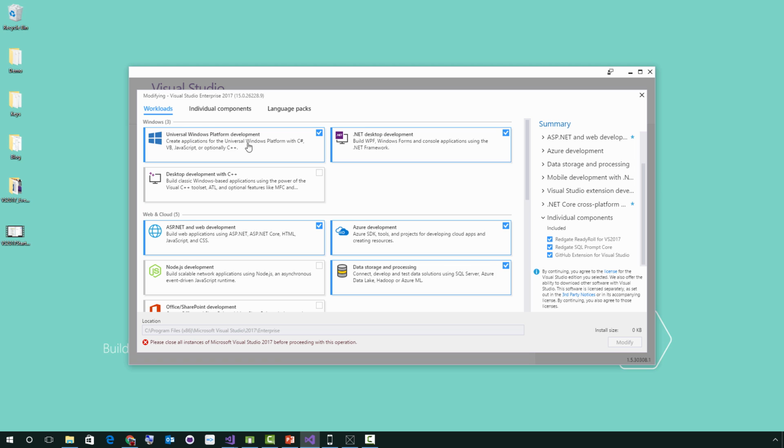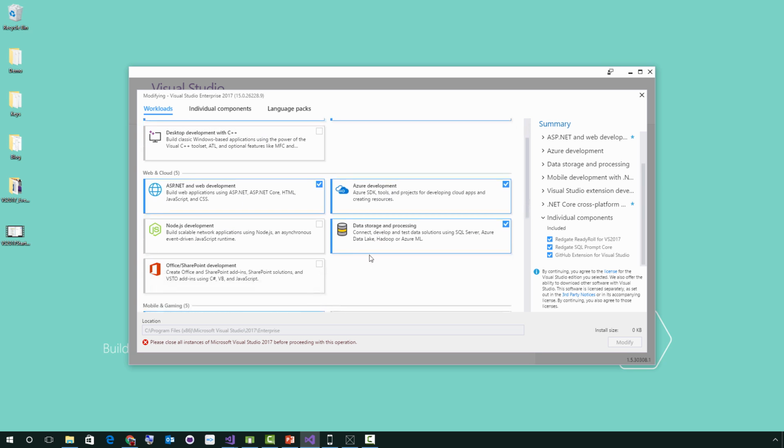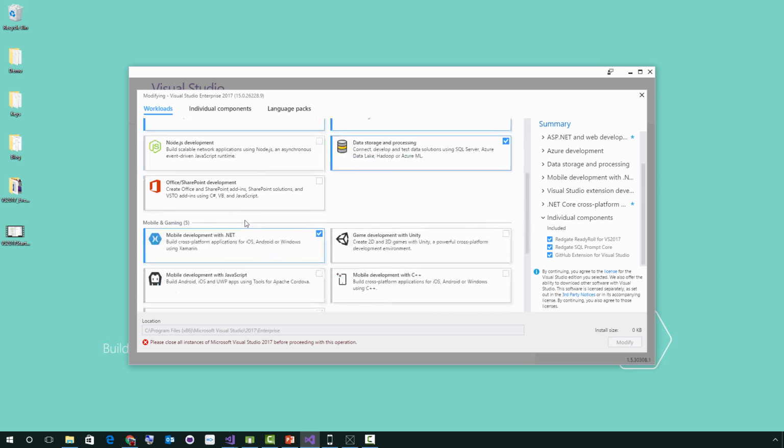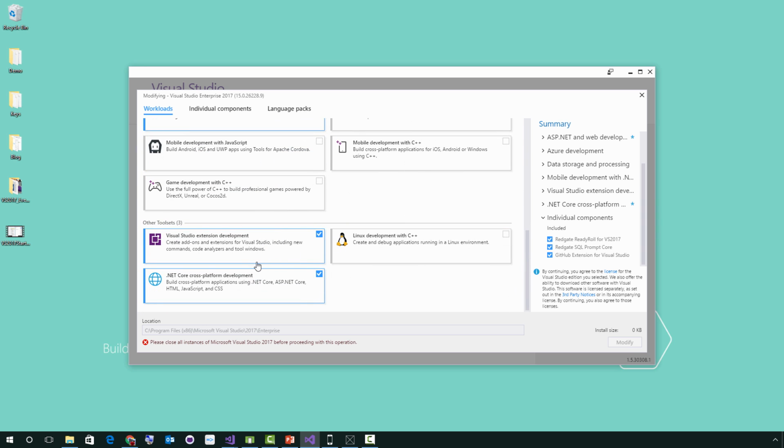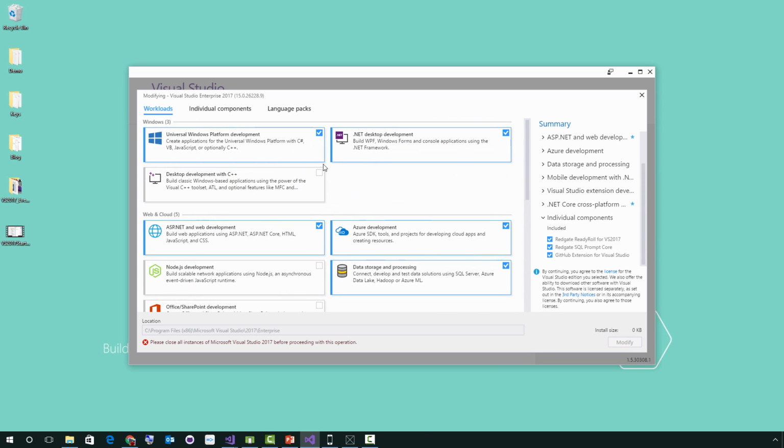have Windows development. So I've selected UWP and .NET desktop development. We also have ASP.NET, Azure, data. If you wanted to do Office or Node.js development, it's there. Right under mobile is where you're going to select mobile development with .NET. So that's all your Xamarin goodness in one place. And then on the bottom, I've also selected Visual Studio Extension deployment and .NET Core support here. Now, these are what I installed. And when I installed, this was about 30 or 40 gigs of data because it's like everything under the hood.